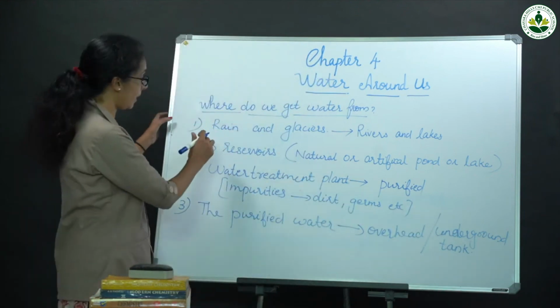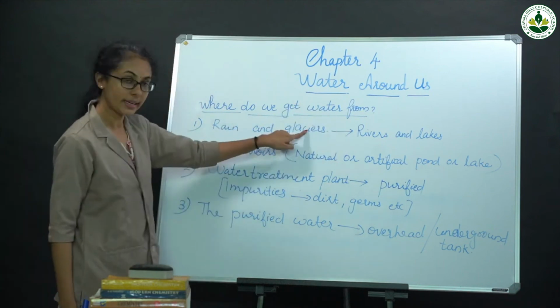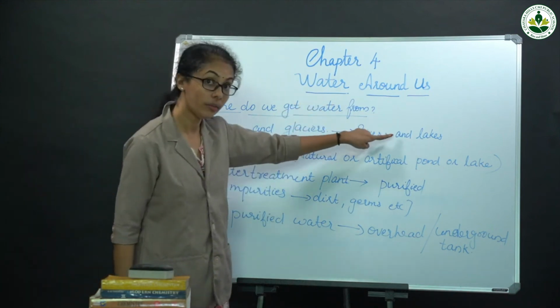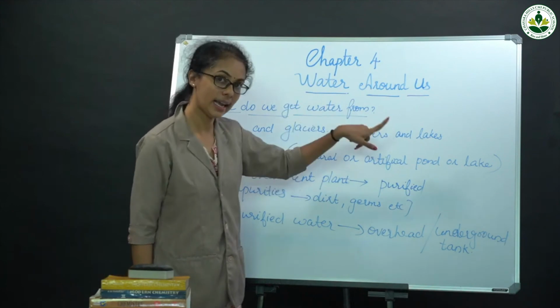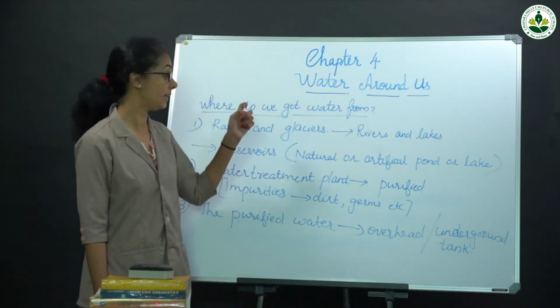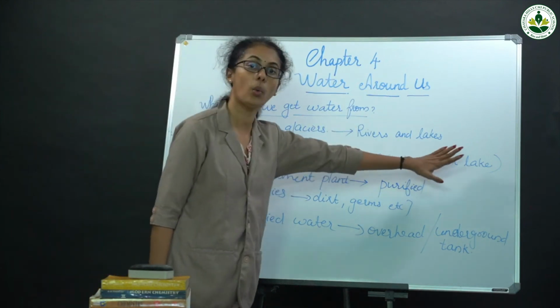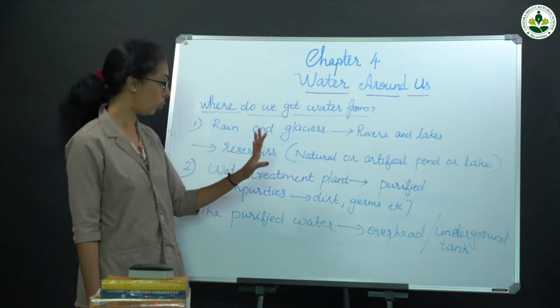Then, first one, rain and glaciers. Water from rain and glaciers flows to rivers and lakes. Some of the water is stored in reservoirs, natural or artificial ponds or lakes for storing water.